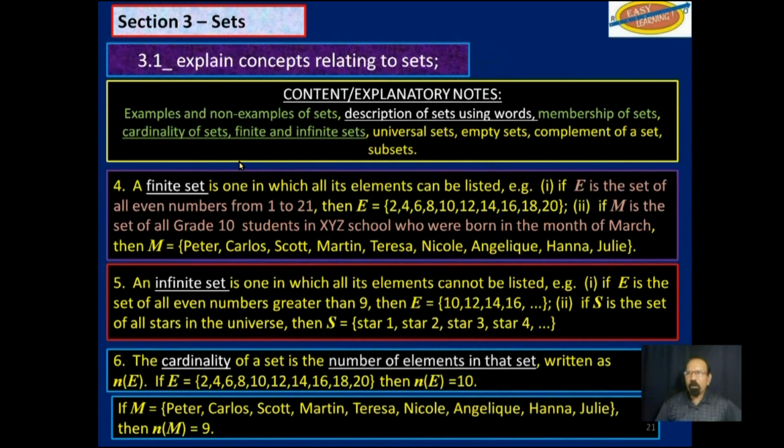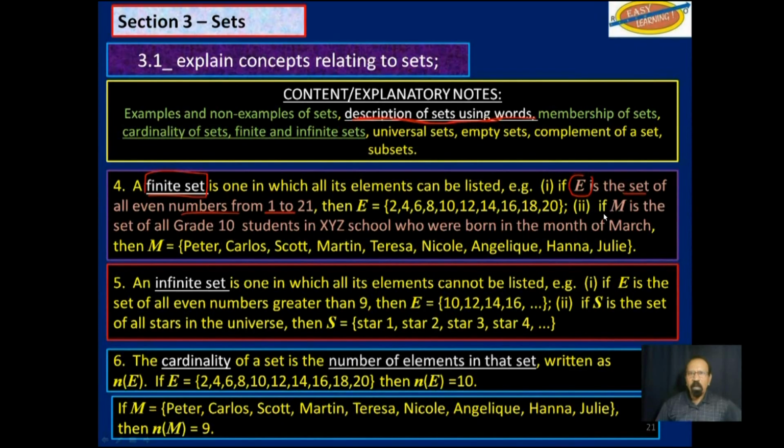Now, in this slide, we are going to look at description of sets using words. And we will come back to that in the next objective. Now, just now, when we were talking about a finite set, we said it is one in which all the elements can be listed. For example, E is the set of all even numbers between 1 and 21. Notice we described the set.